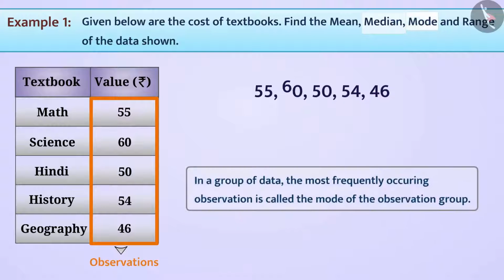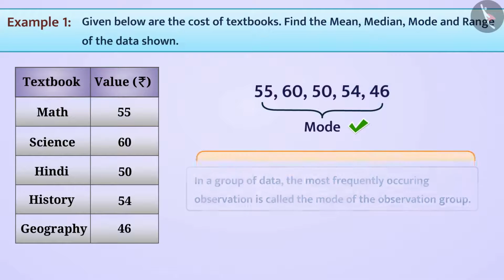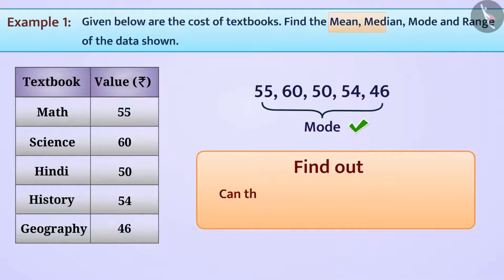Also, we have learned that in a group of data, the most frequently occurring observation is called the mode of the observation group. Looking back at the data provided for the costs of the textbooks, you may see that each observation has occurred at most once. Do you think we can infer that all observations in this data are modes? Well, yes, they are. This brings us to the conclusion that a data set can contain more than one mode.